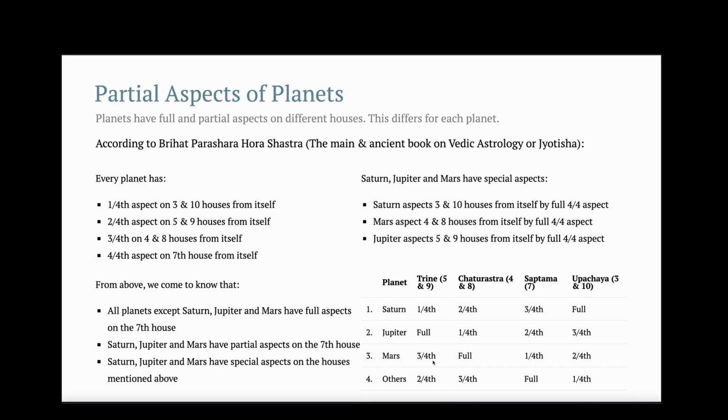Mars has 3/4 aspect on 5th and 9th house, full aspect on 4th and 8th house, 1/4 aspect on 7th house, and 2/4 aspect on 3rd and 10th house. And all other planets have 2/4 aspect on 5th and 9th house, 3/4 aspect on 4th and 8th house, full aspect on 7th house and 1/4 aspect on 3rd and 10th house.